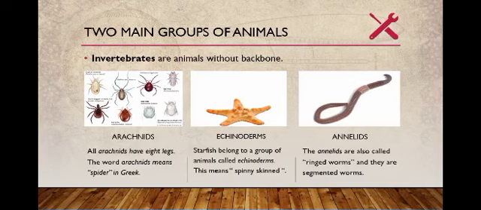And the second group of animals is invertebrates. These animals are without backbone. In fact, invertebrates don't have any bones at all. Invertebrates that you may be familiar with include spiders, worms, snails, lobster, crabs, and insects like butterflies.